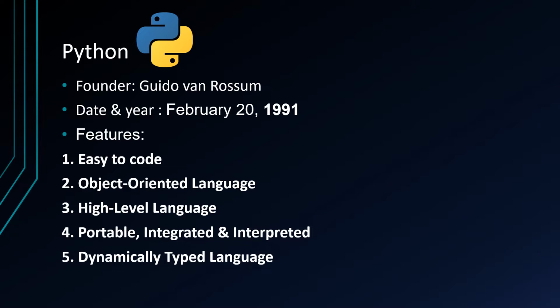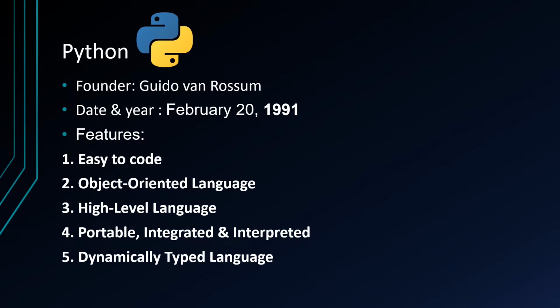Portable, integrated, and interpreted. Python is a portable language. For example, if we have Python code for Windows and we want to run this code on platforms such as Linux, Unix, and Mac, then we do not need to change it. We can run this code on any platform. Python is also an integrated language because we can easily integrate Python with other languages like C, C++, etc.